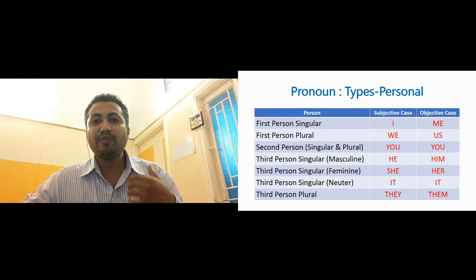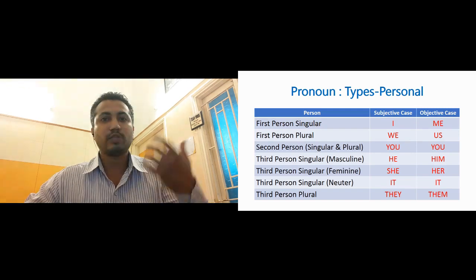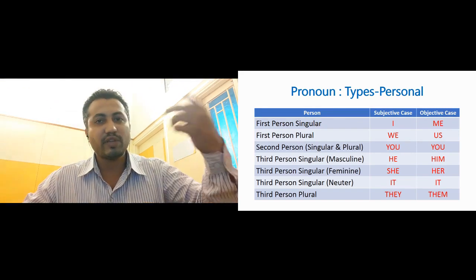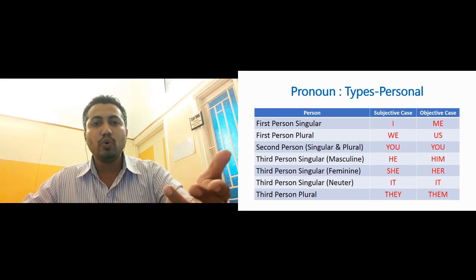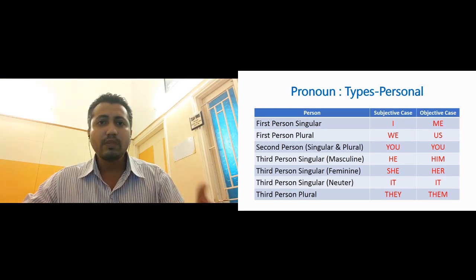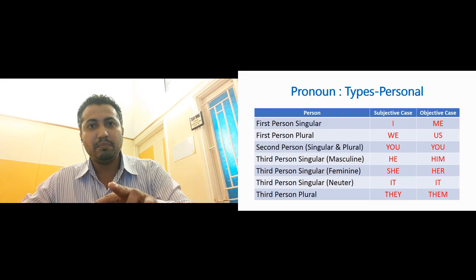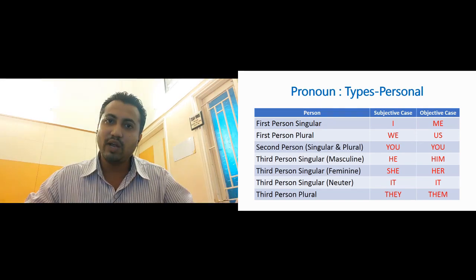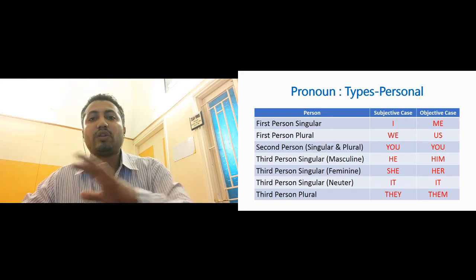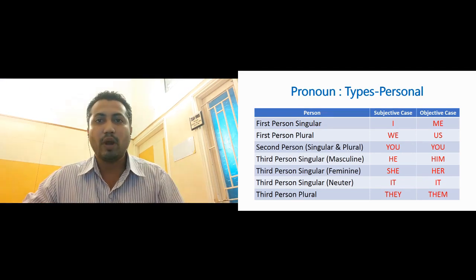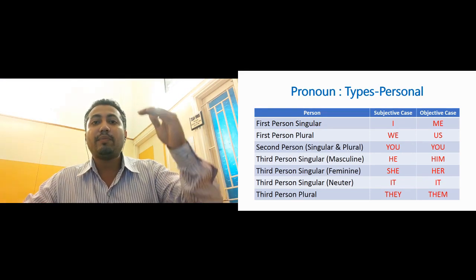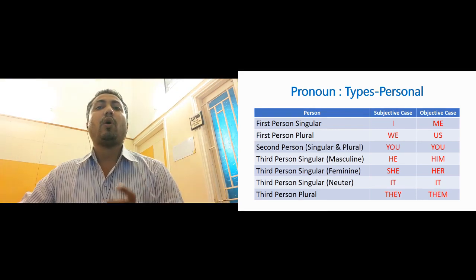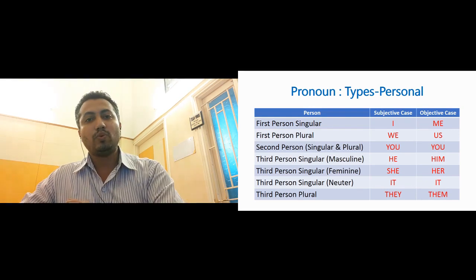If the pronoun is I or me, it is first person singular. If it is we or us, it is first person plural. If it is you, then it is second person. If it is he, him, she, her, it, then it is third person singular. And if it is they or them, it is third person plural. So in this way they are related to a person. That is why they are called personal pronouns.